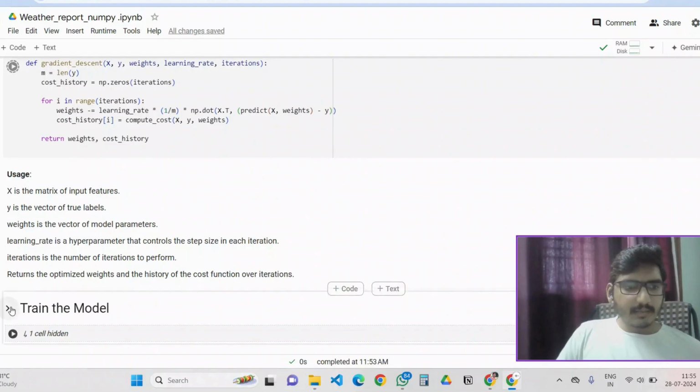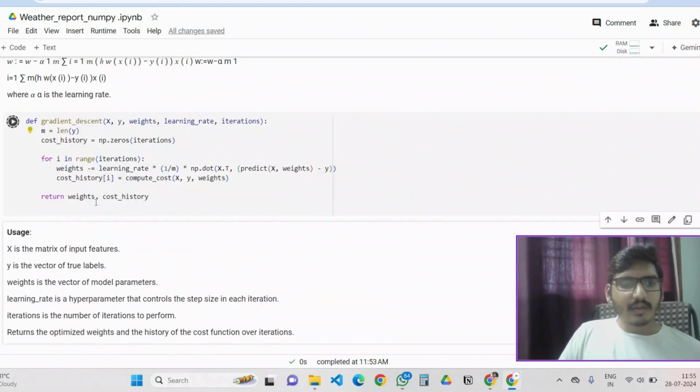After that, you should train the model. Before that, there is a thing called gradient descent. Everyone asks what is gradient descent. Actually, you can relate gradient descent to binary search. Both are algorithms which are used for optimization.